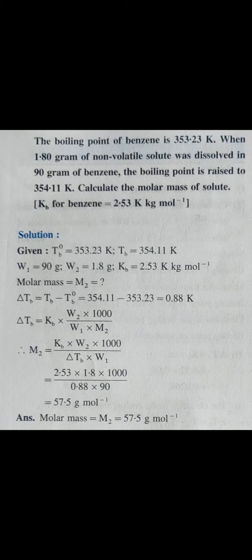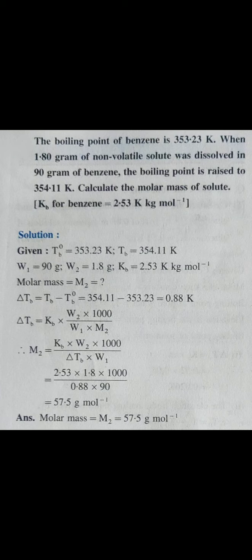We have to calculate the molar mass of the non-volatile solute. First, calculate the elevation of boiling point using the given boiling points: delta TB is equal to TB minus T naught B, that is 354.11 minus 353.23, equal to 0.88 Kelvin.